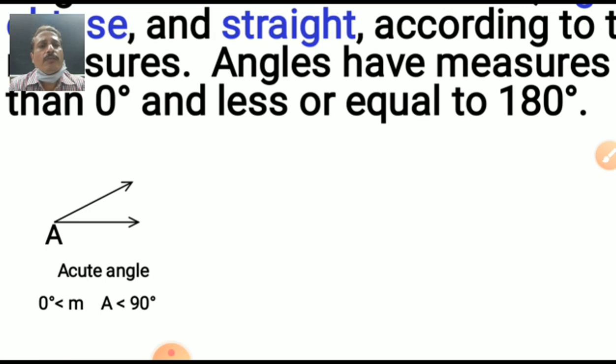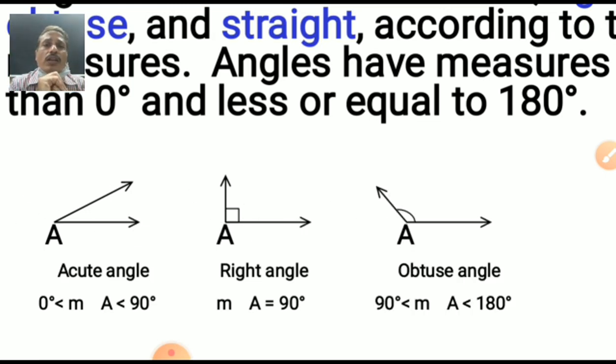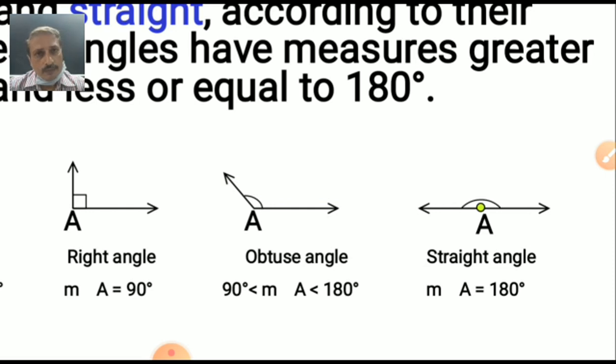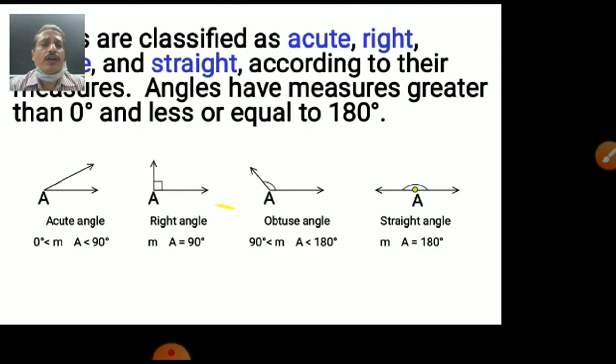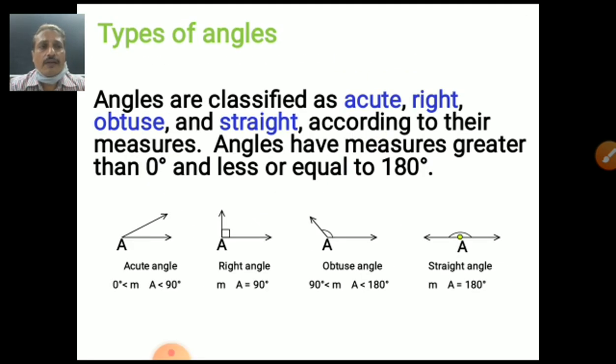Yes, student. What about the next one? Right angle: exactly 90 degrees is called the right angle. And the third one, obtuse angle: more than 90 degrees and less than 180 degrees is called an obtuse angle. And what about 180 degrees, students? Yes, it is a straight angle. Two words you now know, straight angle. Very good, students. Acute, right, obtuse and straight: types of angles we can complete here.